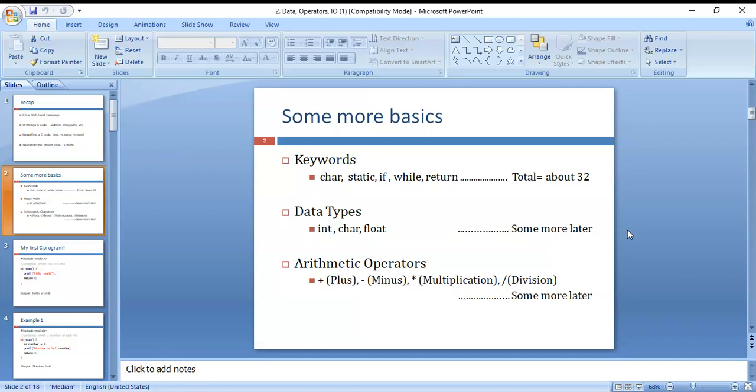Plus is used for addition purpose, minus is used for subtraction purpose, asterisk is used for multiplication purpose, and slash is used for division purpose.